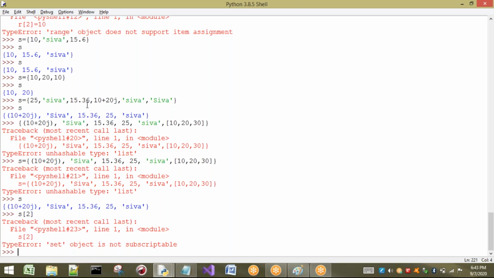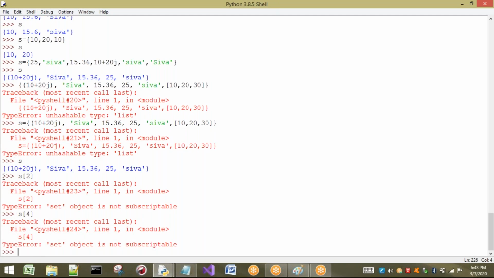So if I am going for this, let us take 10 plus 20j. Where am I going to store it? Locations 0, 1, 2, 3, the third location, but where is it actually stored? In the first location, the 0th location. So if I try to access S of 4, why am I accessing S of 4? I want a complex type, but where is it stored? Generally in the first location.